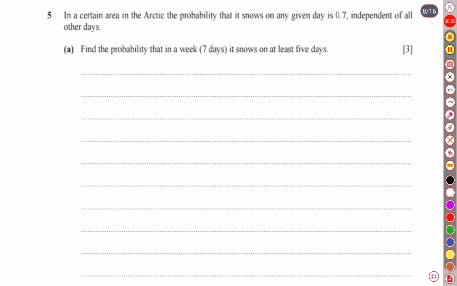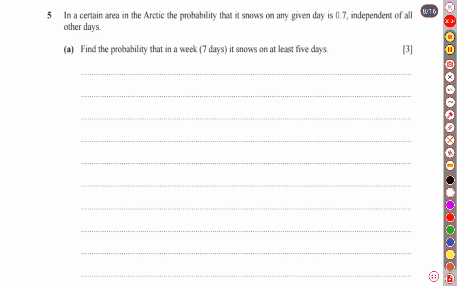Today we are going to solve a question from Probability and Statistics 1. The question belongs to the paper 9709/51 for the session May June 24. We are solving question number 5, which says: in a certain area in the Arctic, the probability that it snows on any given day is 0.7, independent of all other days.